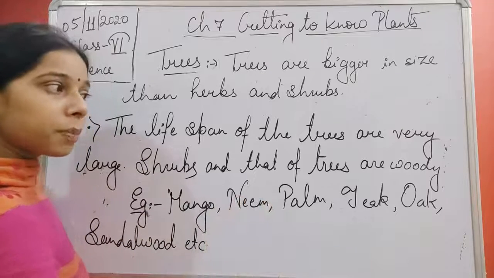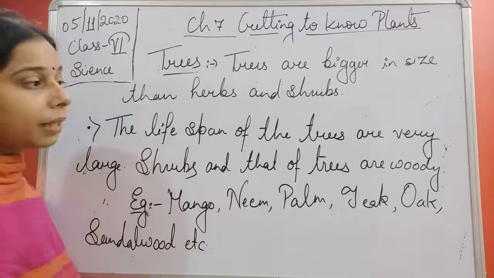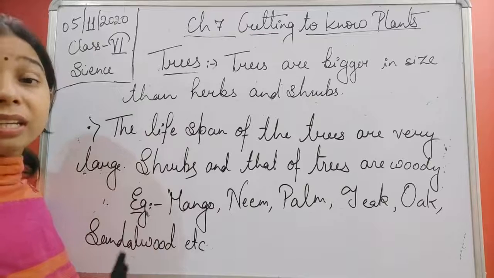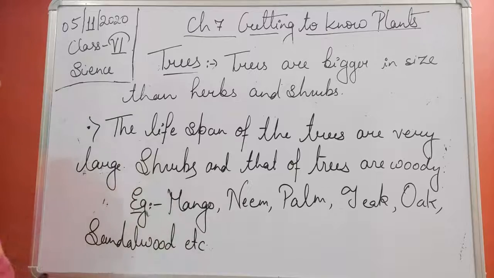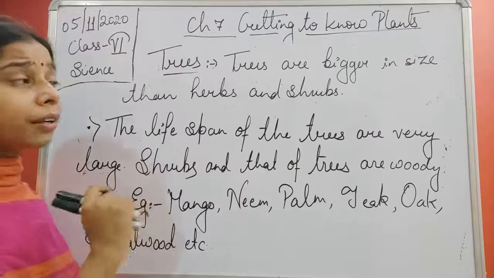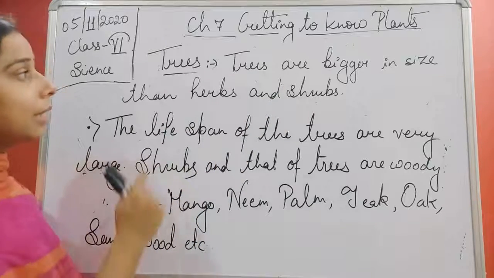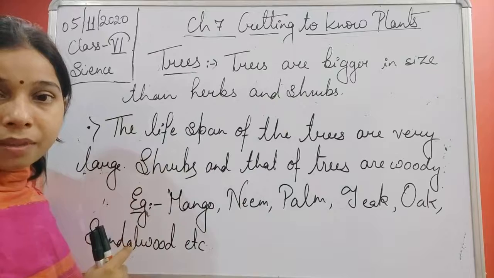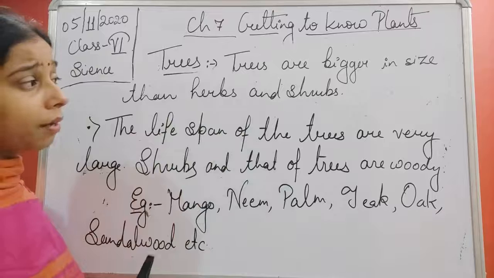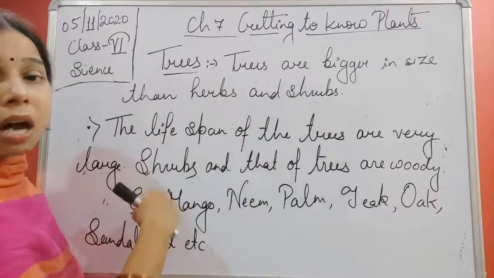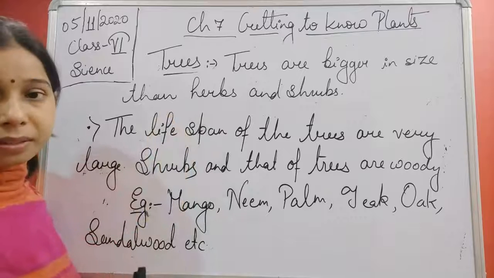In shrubs also, the width is there, but more than the herbs and lesser than the tree. It means the tree has more thickness. Now you see, students, no trunk is present in herbs or shrubs, but in trees, a trunk is there. If you compare the lifespan, the lifespan of herbs is the lesser one. Shrubs have more than that, and the bigger lifespan is of the trees.